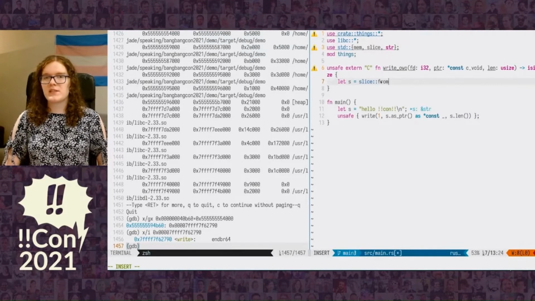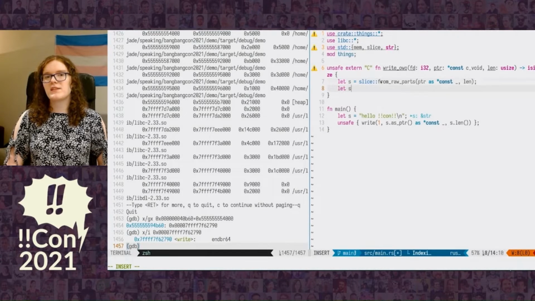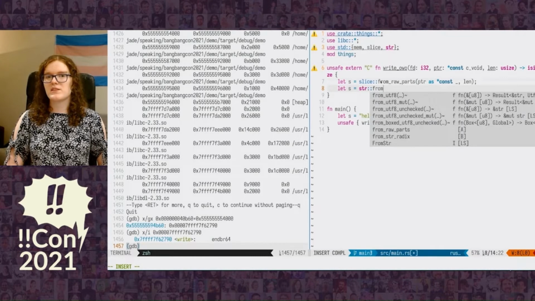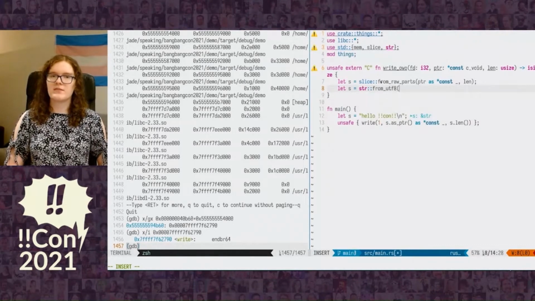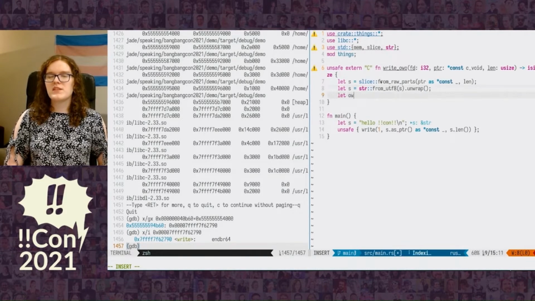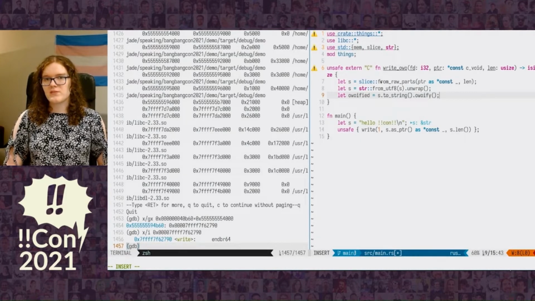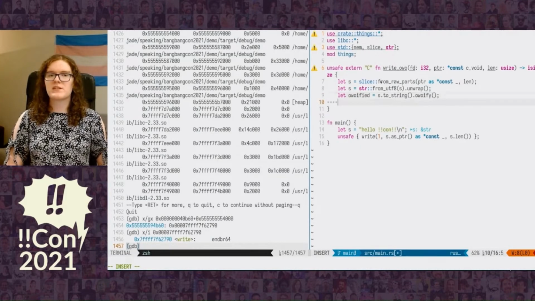So this wrapper has the same signature as the write function in libc, except it's translated into Rust syntax. First, to wrap this, we need to turn our input into a slice of bytes. And then we take that slice of bytes and we turn it into a string. So it's a reference to the string that we were given. Then we convert that string to UTF-8. Well, strings are UTF-8. And then we need to copy that into heap memory as an owned string and then AWOIFY it. So now we have an AWOIFIed string. So now we need to write it to the screen.